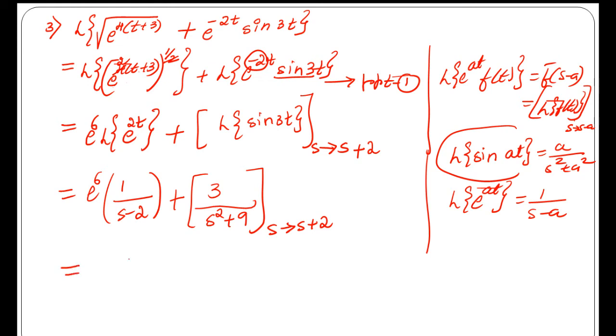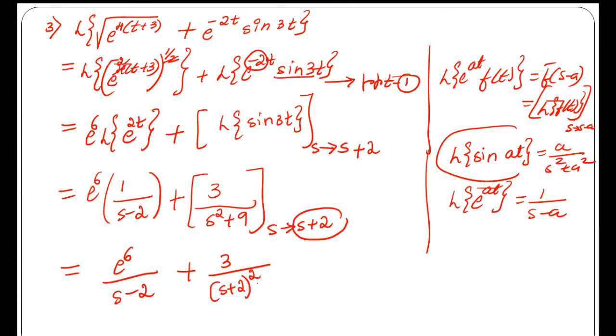So your final answer is e power 6 into 1, that is e power 6 divided by s minus 2, and the second term is 3 divided by, replacing s by s plus 2 in the second term, s plus 2 the whole square plus 9. This is the final answer for the third question.